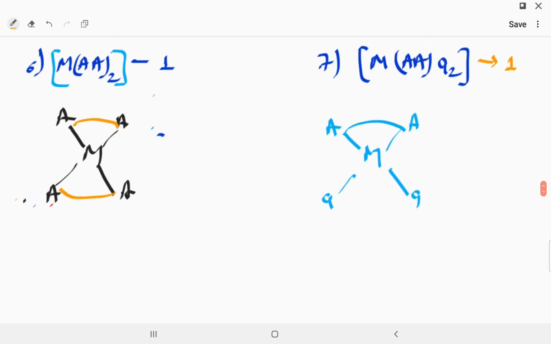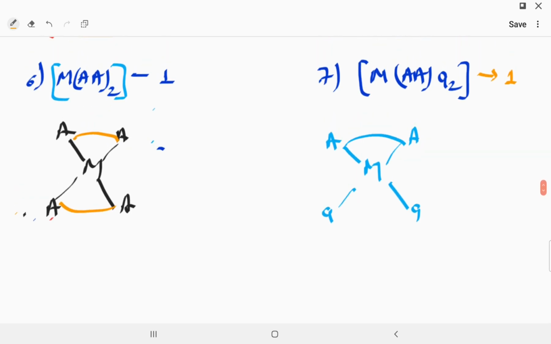Now the next one we go with MA2. AA twice means this is a bidentate ligand of the same type. So you can put it anywhere, they will show the same geometry, like AA. So they will be the same, and it will show only one type of isomer.